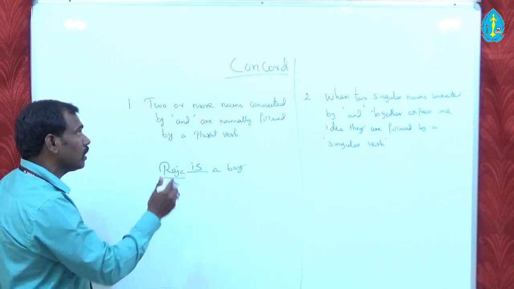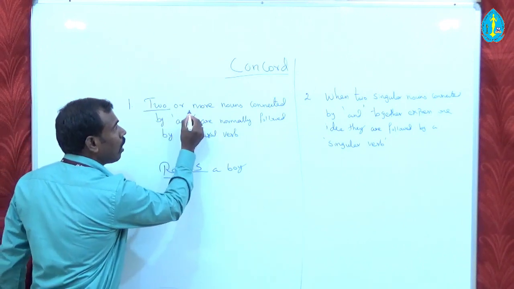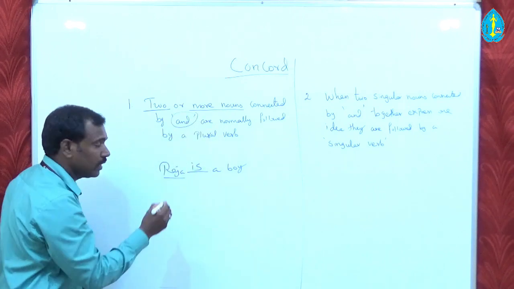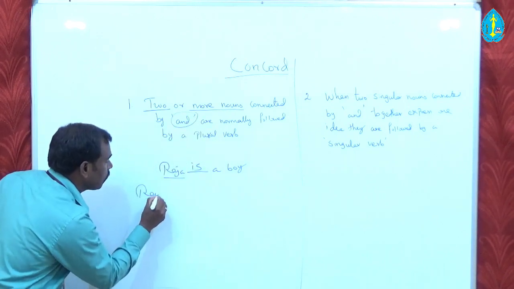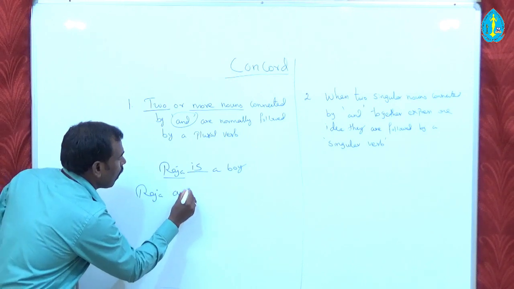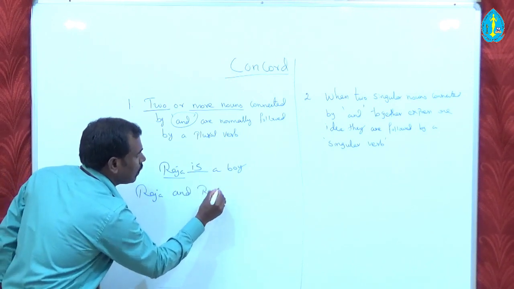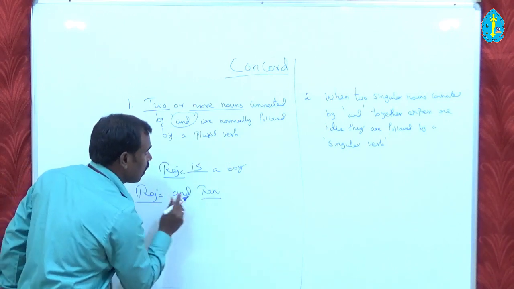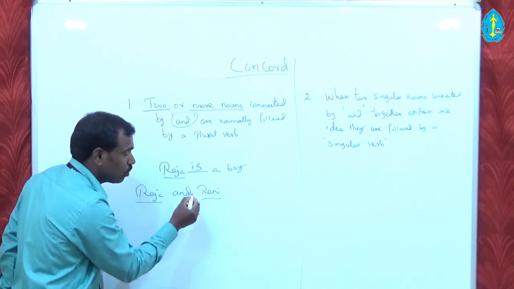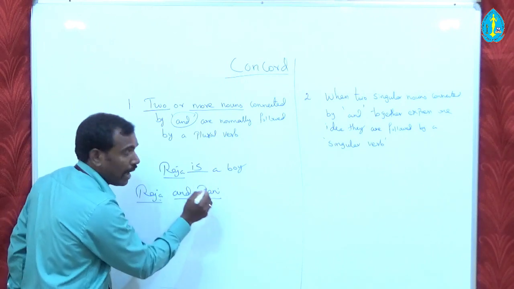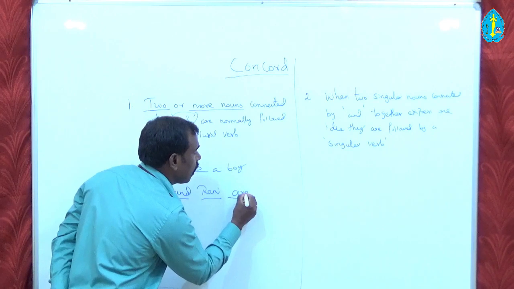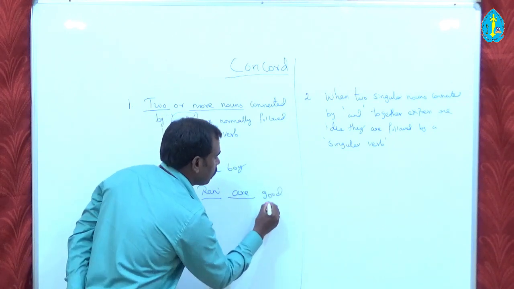And when you add two nouns, it is stated that two or more nouns connected by and, it means Raja and Rani. So I have written two nouns here. One is Raja, another one is Rani, and you have connected two nouns using this and. Raja and Rani, it takes a plural verb. So Raja and Rani are good friends.